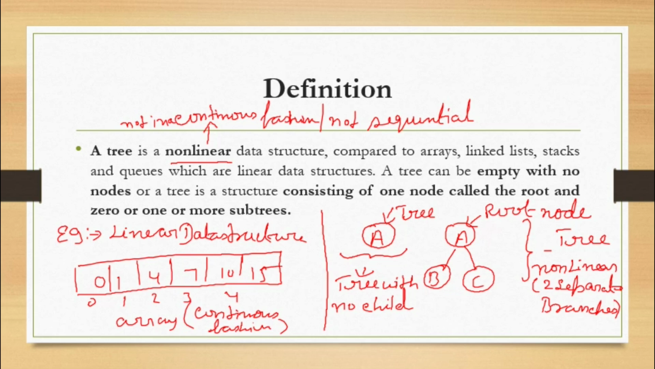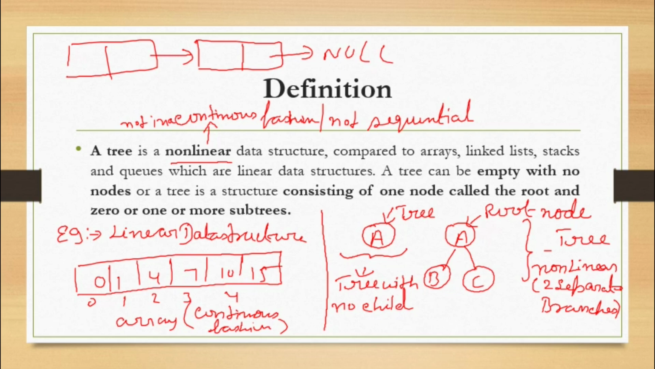One more example, a linked list, which is again linear. Why is it linear? Because it is also continuous. It's one node, then it goes to another node. There are no separate different branches, whereas a tree is not like that.